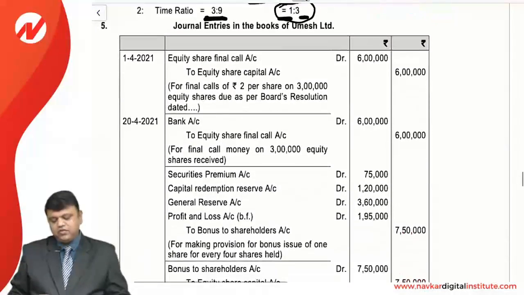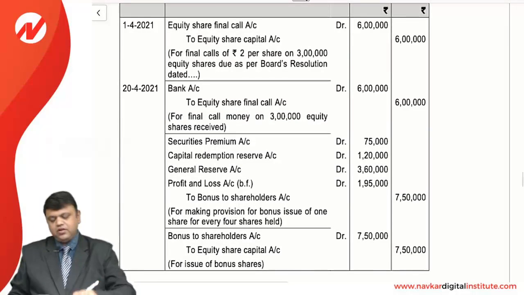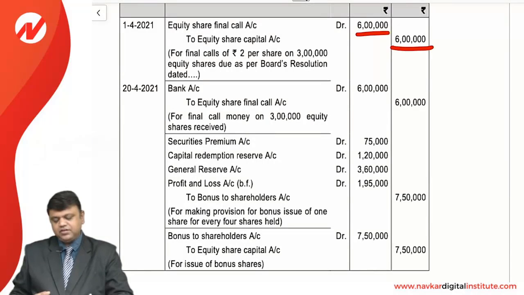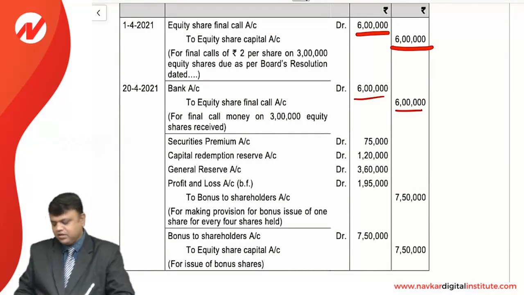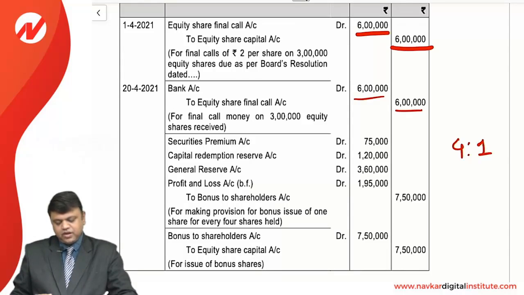So first of all, equity share capital, final call, that is to make it fully paid up, 6 lakhs, that is 3 lakhs into 2, and that is also received. The entry will be bank to equity share, final call. Now it's time to issue the bonus. So first of all, the ratio is 4:1. So for every 3 lakh shares, we need to issue 75,000 bonus shares, multiply with 10.